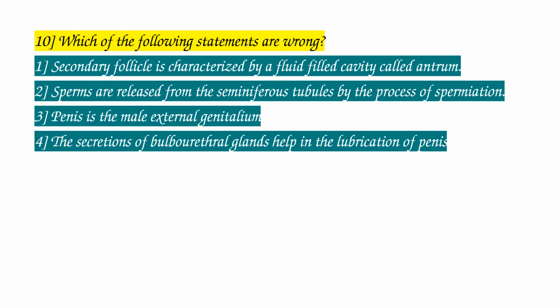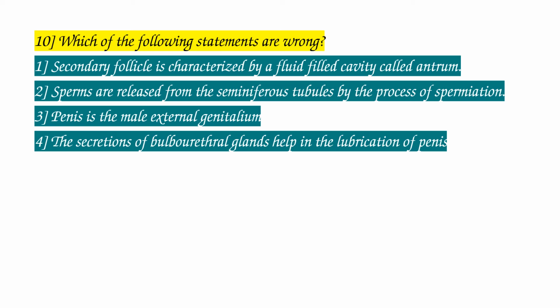Penis is the male external genitalium. 4. The secretions of bulbourethral glands or Cowper's glands help in the lubrication of penis. Among these statements, which one is wrong?